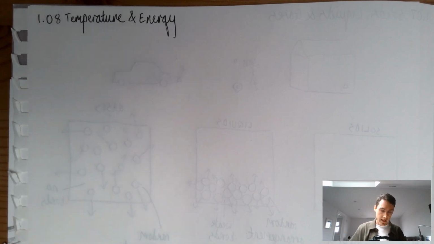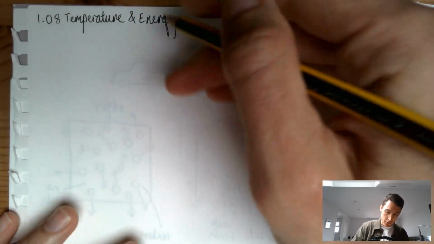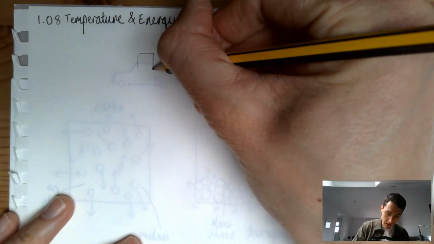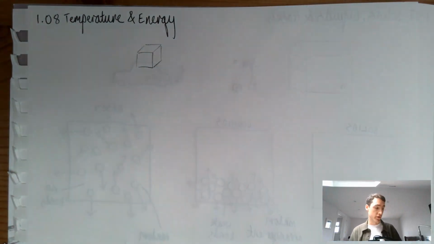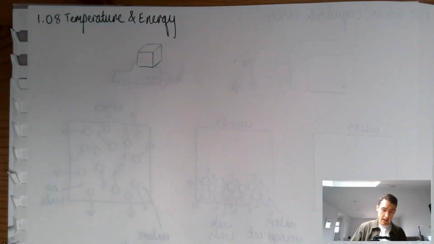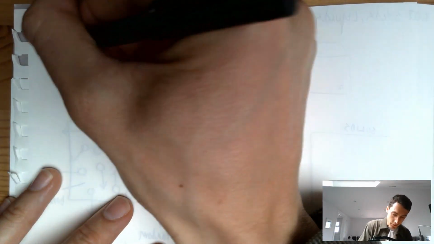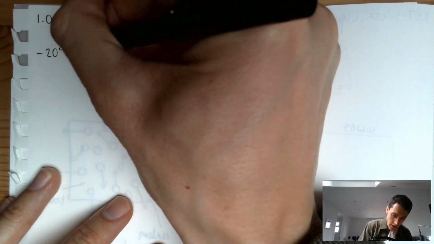I ask them to imagine that you've got this block of ice, and I would draw this in here. So let's draw a block of ice like this. Just a really simple cube, something like that. You could even just do a square, that would be fine. And I'm going to say that's just been taken out of a very cold freezer that's at minus 20 degrees C.